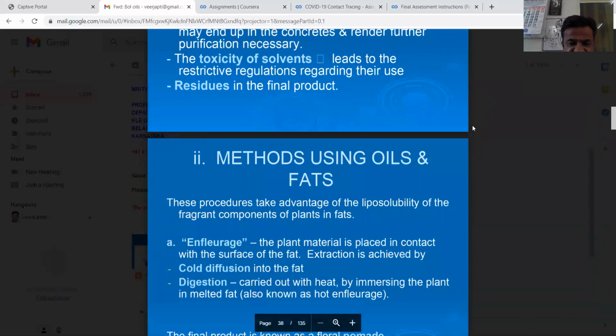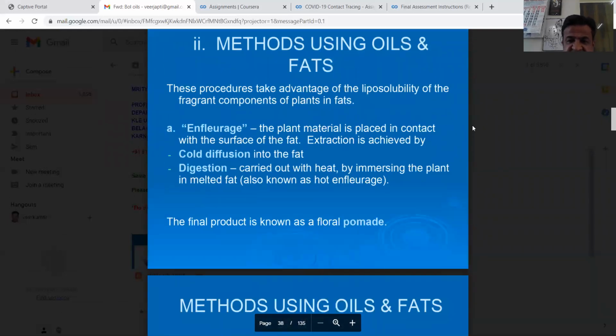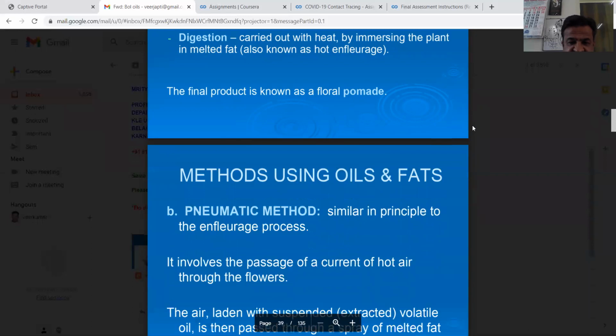Methods using oils and fats. These procedures take advantage of the liposolubility of the fragrant components of plants in fats. Enfleurage: the plant material is placed in contact with the surface of the fat. Fat extraction is achieved by cold diffusion into the fat. Digestion is carried out with heat by immersing the plant in melted fat, also known as hot enfleurage. The final product is known as floral pomade.